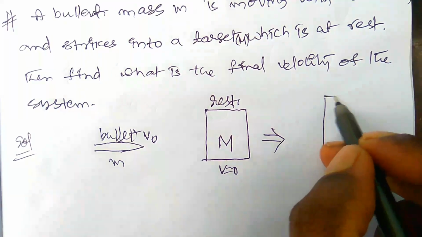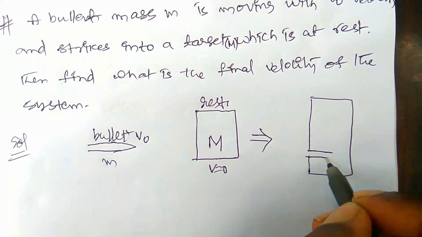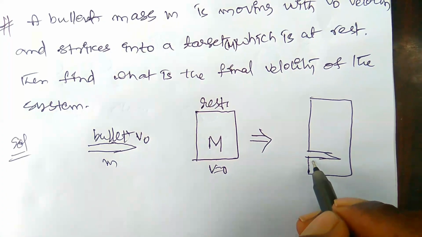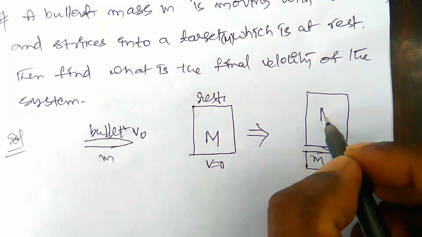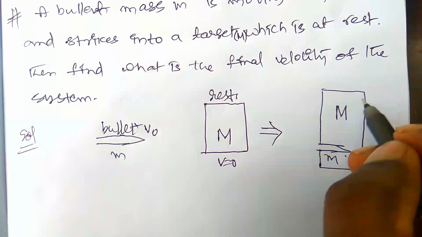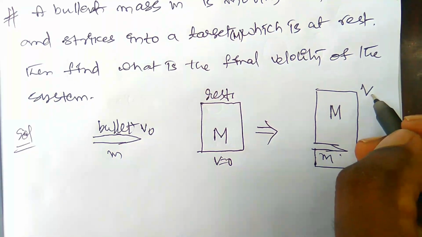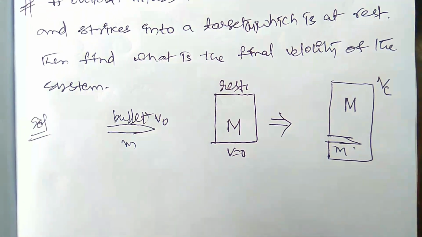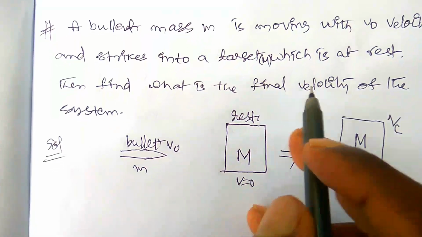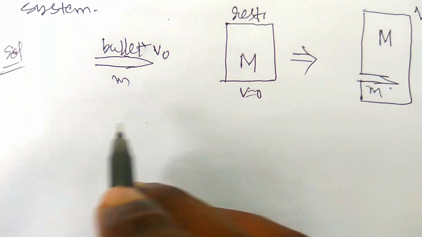So this is the target, and the bullet strikes into the target, right? This is the bullet having mass small m, and here mass capital M, and velocity v naught. So this is the system after the collision. Here we need to find the velocity of the system, that is the common velocity. That is the inelastic collision.